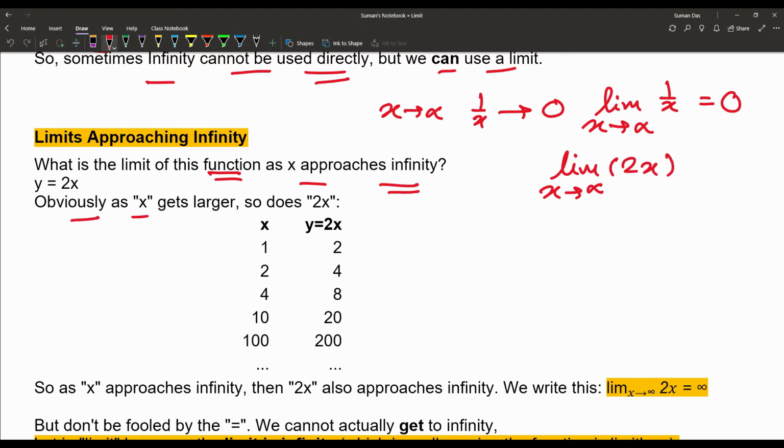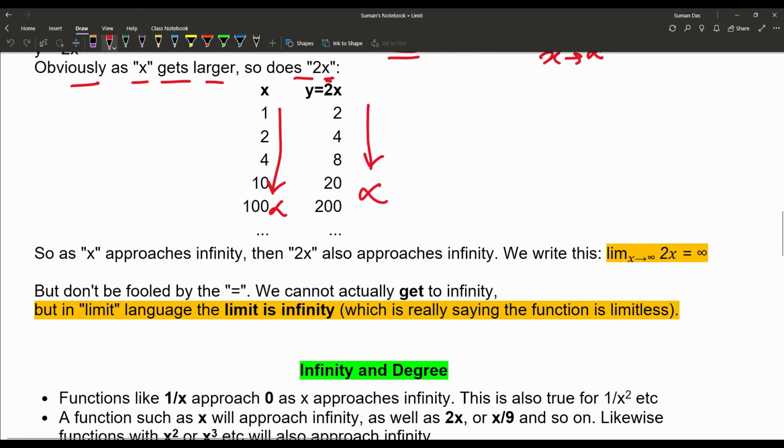Obviously, as x gets larger, so does 2x, because that is double the value of x. So when x tends to infinity, 2x also gets to infinity. We write this as limit x tends to infinity of 2x is equal to infinity.